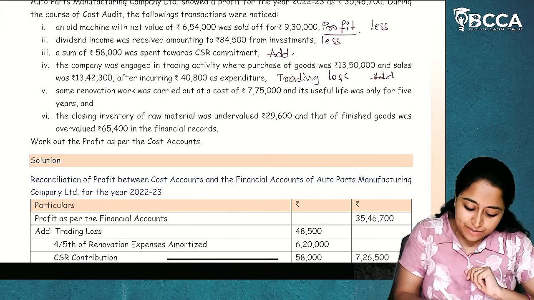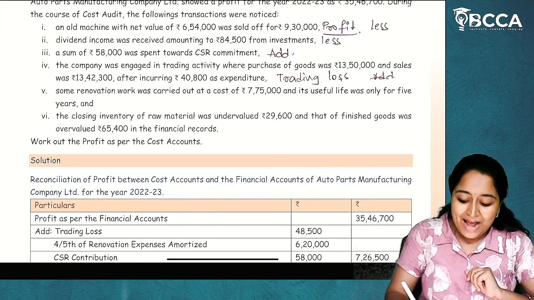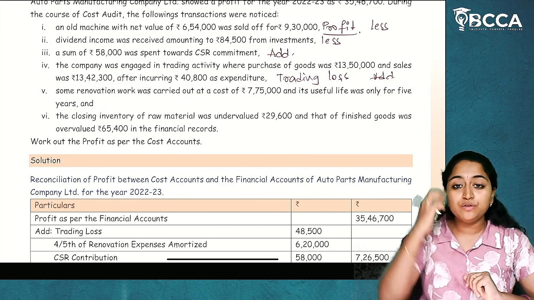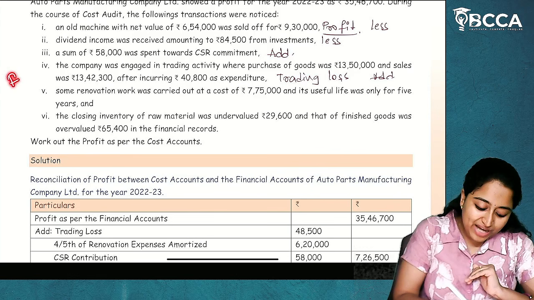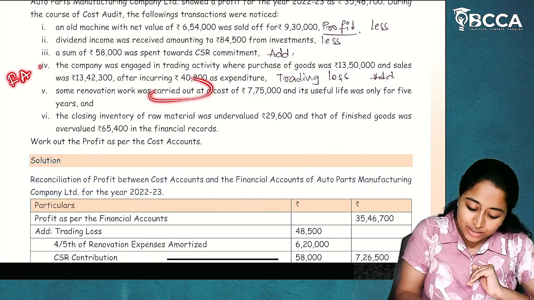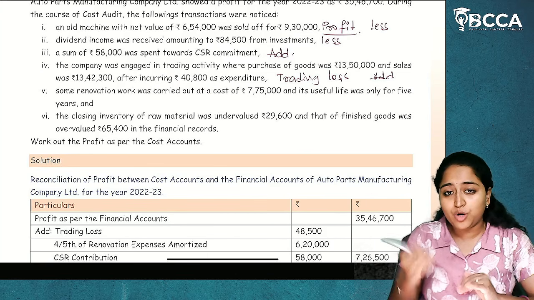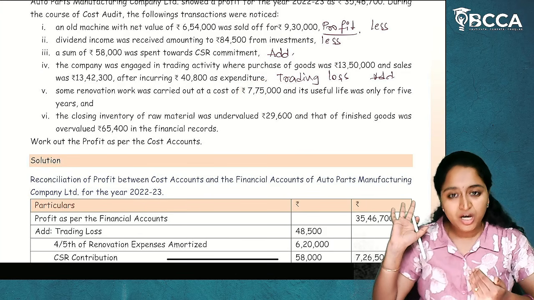Next, some renovation work was carried out at a cost of 7,75,000 and its useful life was only for 5 years. So here useful life is given to us. Now, what's happening is, in financial accounts, the entire cost for renovation work, whatever it is there, 7,75,000, entirely it will be written.